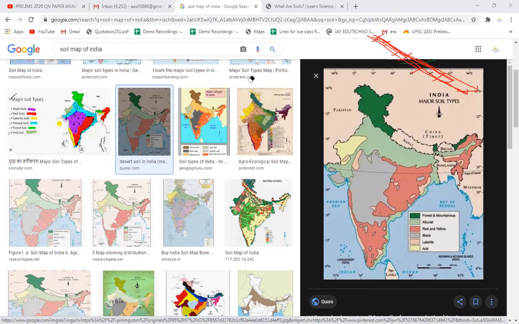उसके अलावा the location and distribution of the soil, and what are the causes for formation of such type of soil, and what are the nutrients available in that soil, and that soil lacks what type of nutrients, like alluvial soil lacks which nutrients, black soil lacks which nutrients, red soil lacks which nutrients, arid soil is nutrient rich or not. That's what you need to remember. And we also need to remember which type of crops are grown in a particular area. That's what you need to remember or revise while revising the types of soil in India.